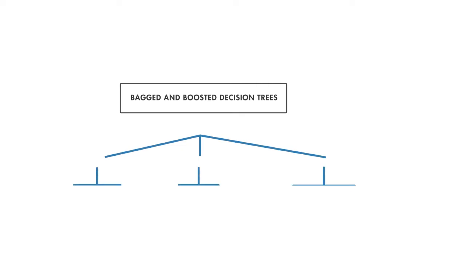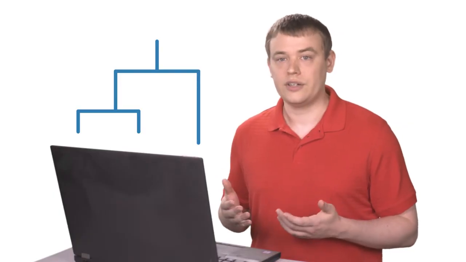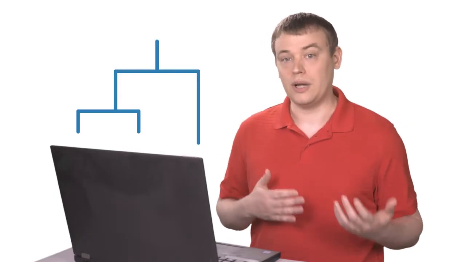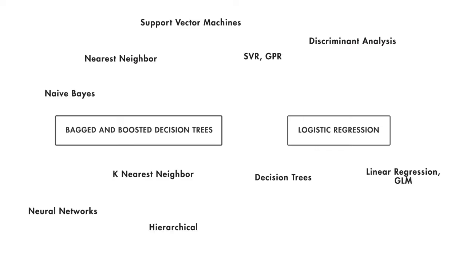Bagged and boosted decision trees combine individual decision trees, which have less predictive power, into an ensemble of many trees, which has greater predictive power. It is best used when predictors are discrete or behave nonlinearly, and when you have more time to train a model. Keep in mind, there are many other classification algorithms. These are just 2 of the most common.